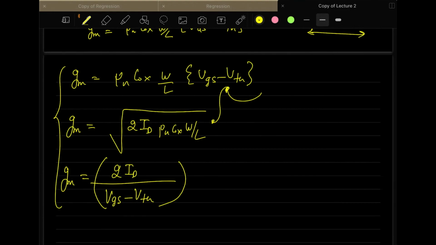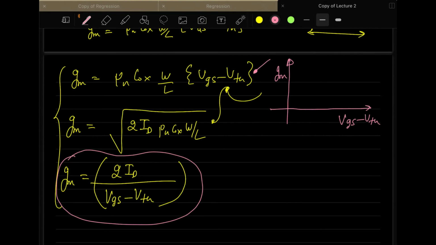And if you see the plots, how will it vary? In the first case, if you put VGS minus VTH here and GM here, and you keep ID constant, then if you vary GM with VGS minus VTH, the pattern will come like this. It's a hyperbola, and it's also visible from this equation very easily.